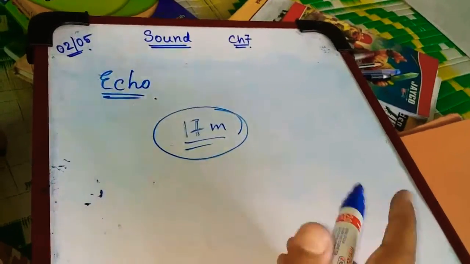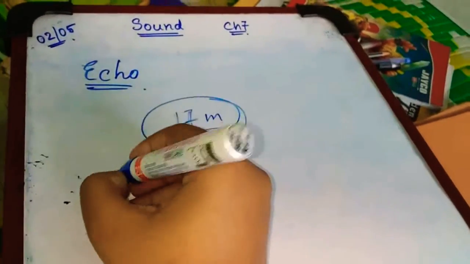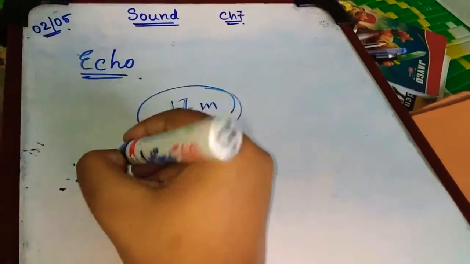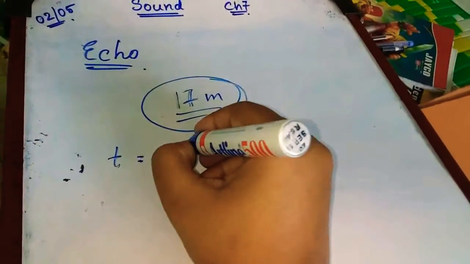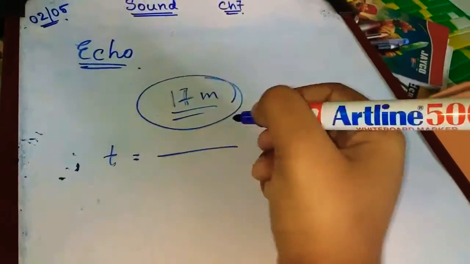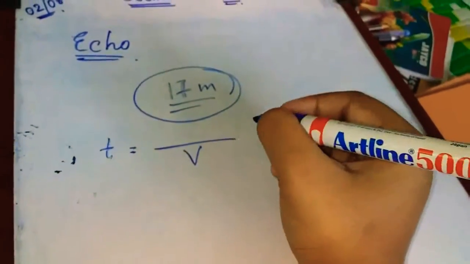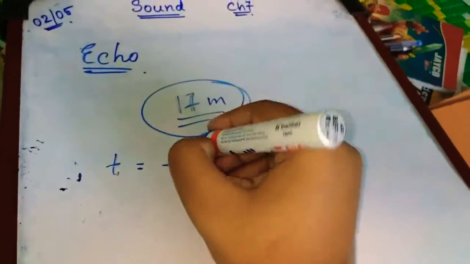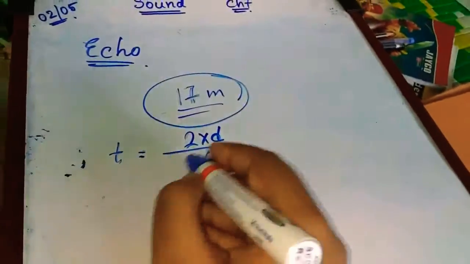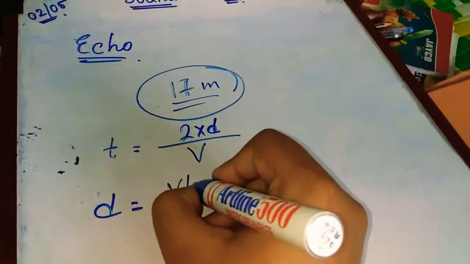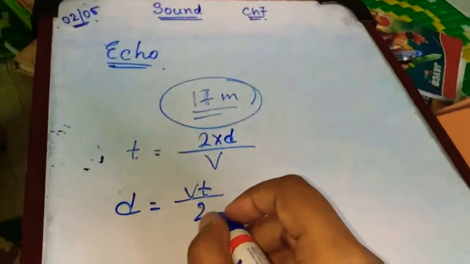Now we know time is equal to total distance traveled divided by the speed of the sound. The speed of the sound is denoted by v, and for the total distance traveled, the sound will go and come back, that means 2 into d. So d is equal to vt by 2.